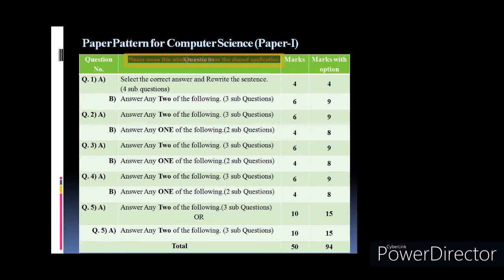In case of HTML also, you specify the properties and their values or attributes and their values properly. For some attributes, you need to write the values in double quotes. Some values you can write without double quotes. So you have to remember the syntax. Even in case of HTML, you have to start from HTML. Don't just write the body part. You have to start your program from HTML till /HTML. Specify the head part, specify the title part, so that you'll get full marks in the programming section.